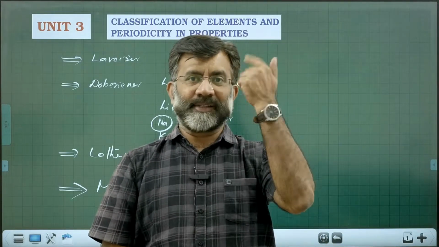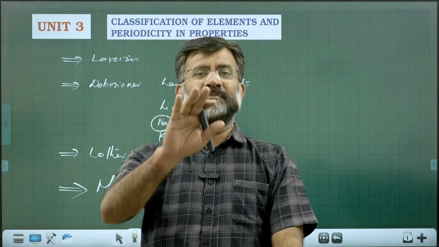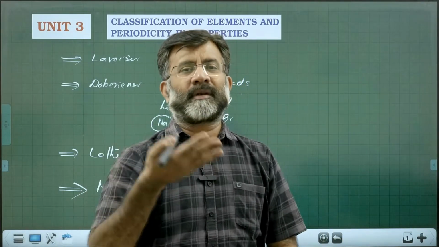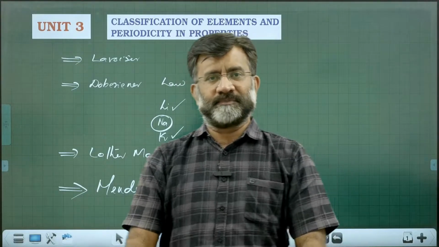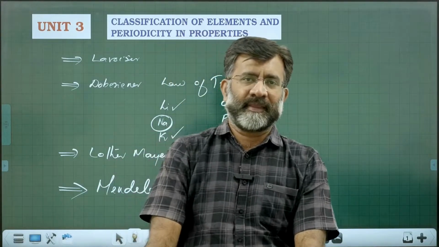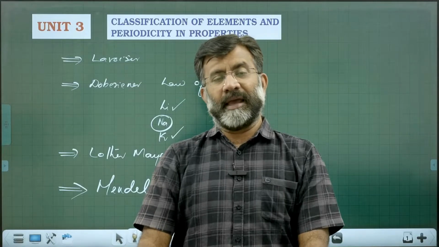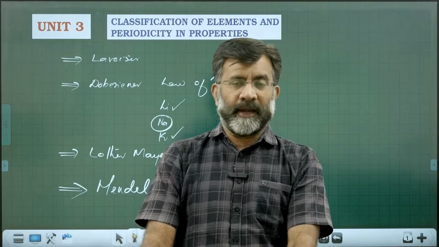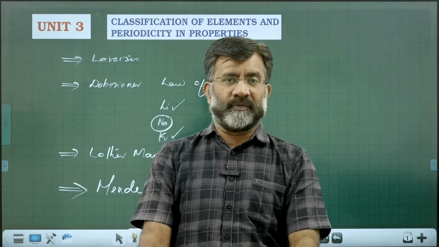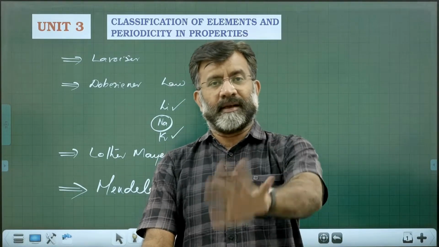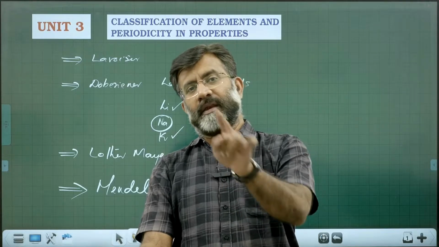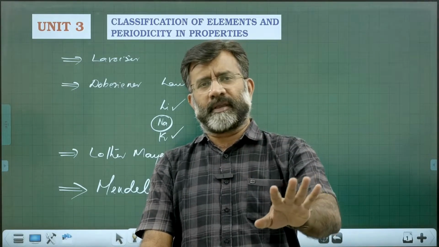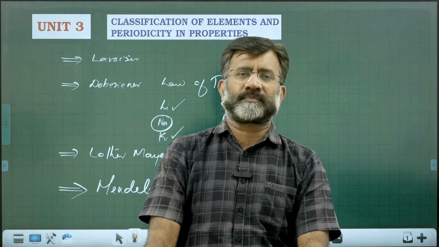That was his sense of periodicity. And not simply commenting like this, he was able to predict the properties of those unknown elements. Think about that. Later on, when gallium was discovered, which he had named eka-aluminium, and later when germanium was discovered, which he had named eka-silicon, most of the properties he predicted came almost correct.